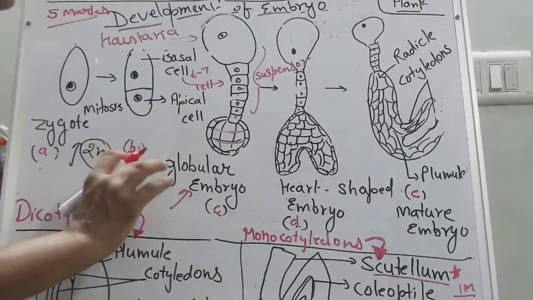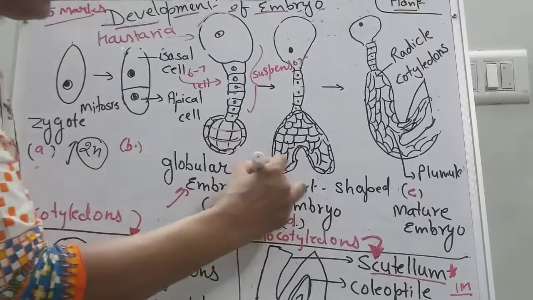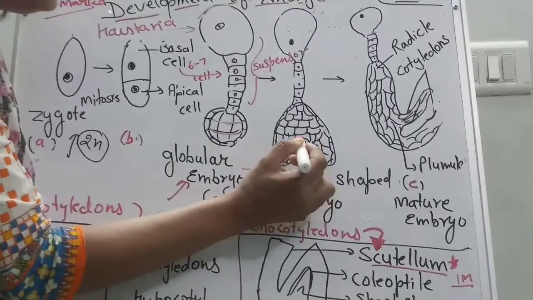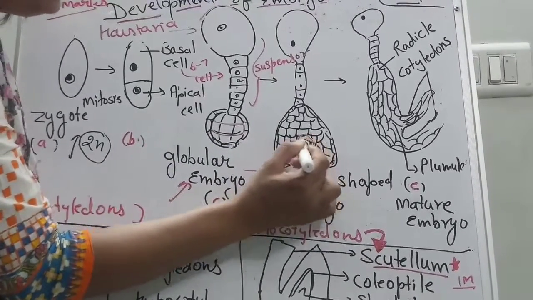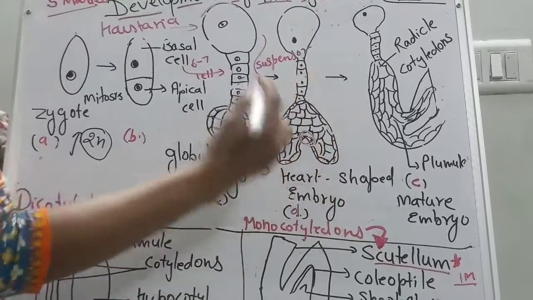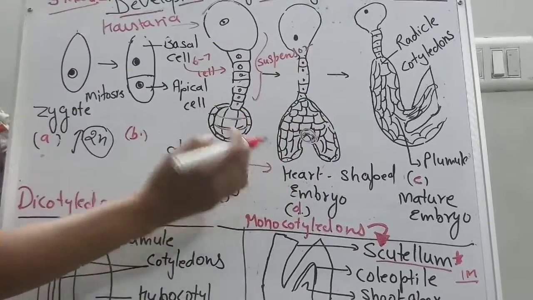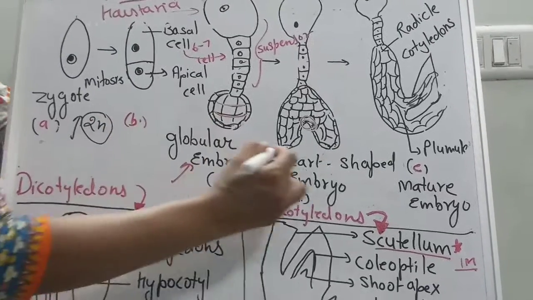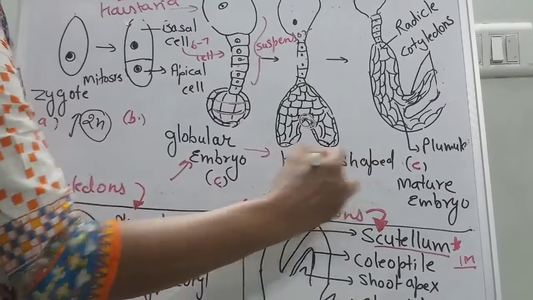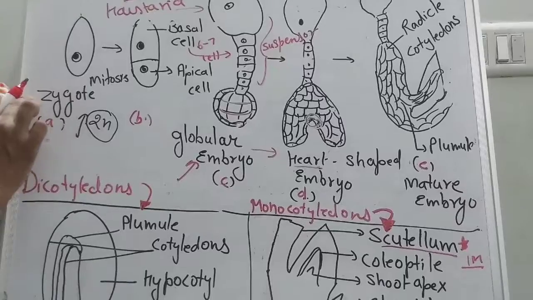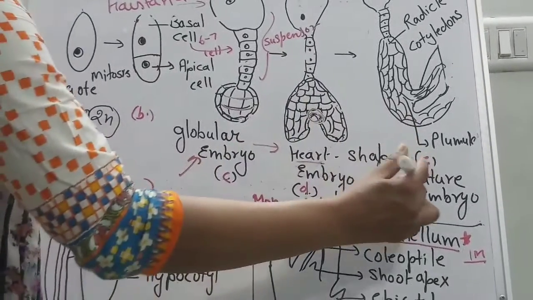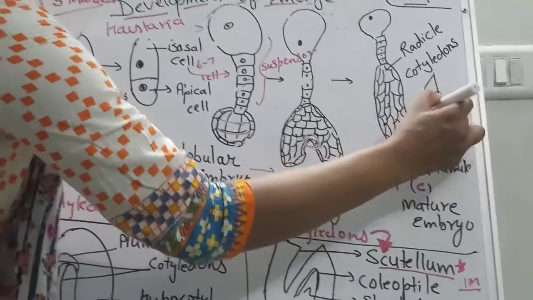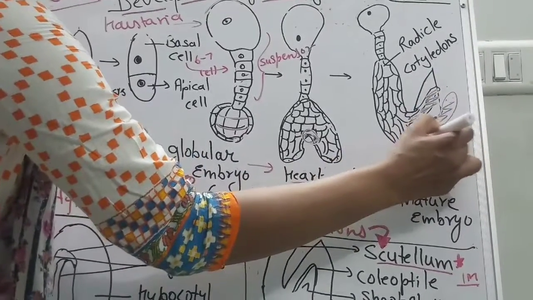Next, this globular embryo develops into a heart shaped embryo. The globular embryo produces a notch inside, and this is the development of the cotyledons also. This is the initial stage of the development of the cotyledons, which looks like a heart shape. So this is a heart shaped embryo. Now we will see further, the mature embryo, where we find two cotyledons very clearly visible.